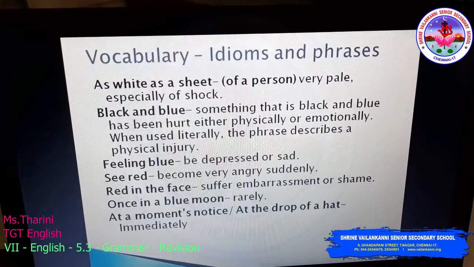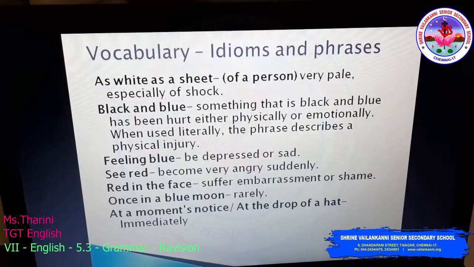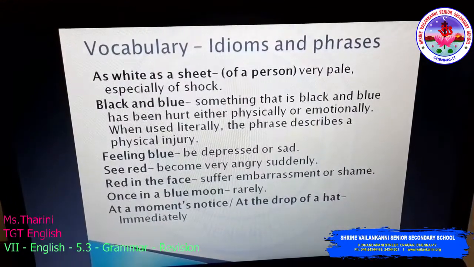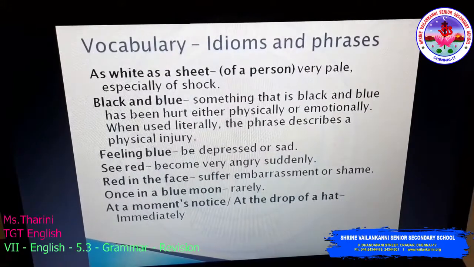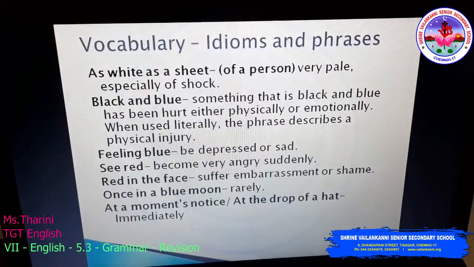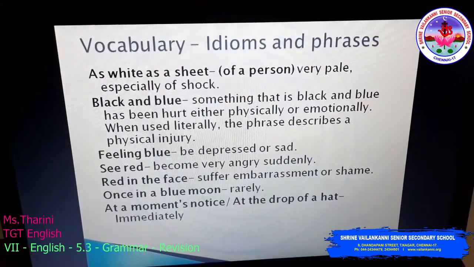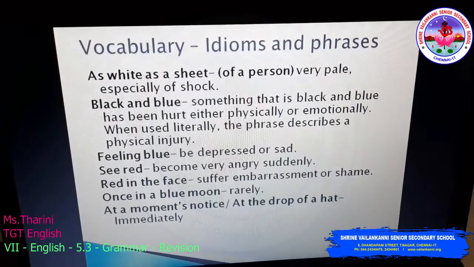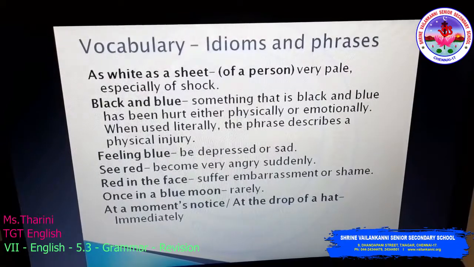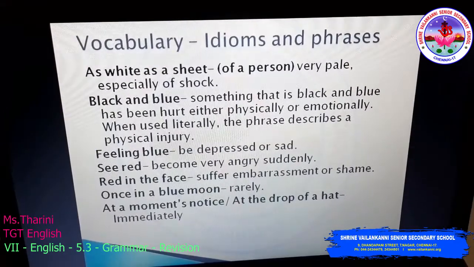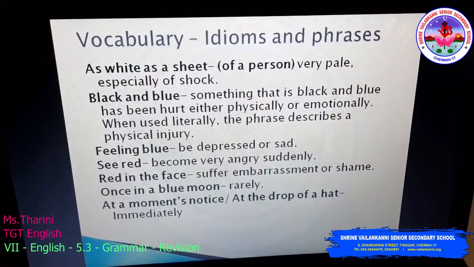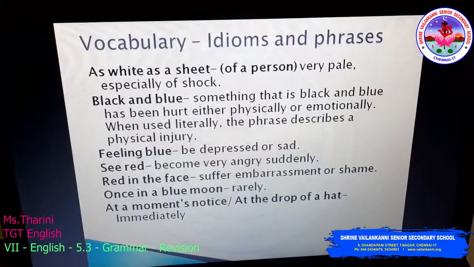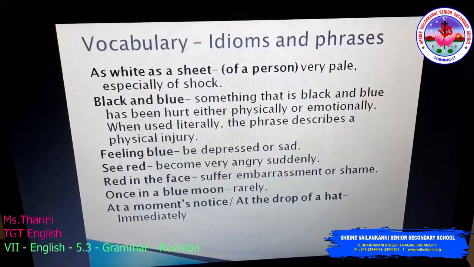Okay, how will you say this? What is the meaning of as white as a sheet? Very pale, especially from shock. As white as a sheet is like a person who is very pale, who is very shocked. Yes, then only we'll say as white as a sheet. Black and blue: something that is black and blue has been hurt either physically or emotionally.